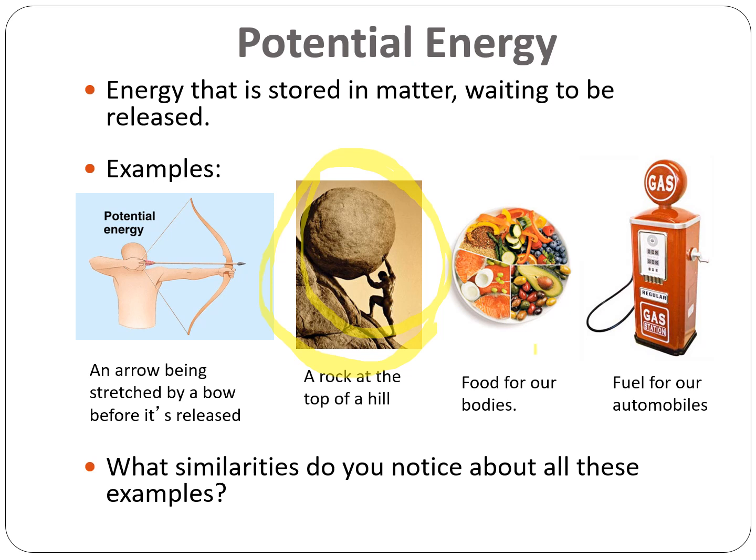Food for our bodies is another great example of potential energy. Before we eat it, that food carries the potential energy. Once we eat it, our bodies turn it into energy that we need for motion. So then we turn it into something else. The next great example for potential energy is gasoline. If you have fuel for your car or truck, gasoline is a great example of potential energy. It's got all kinds of energy stored in it, and our vehicles turn that into energy for motion, for kinetic energy. What similarities do you notice about all these examples?